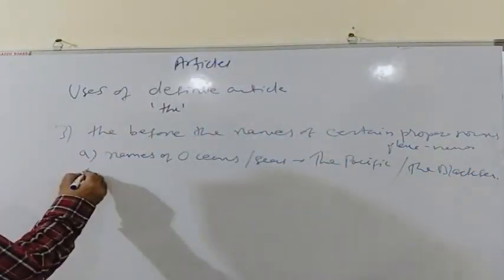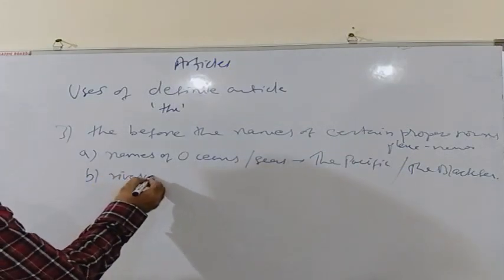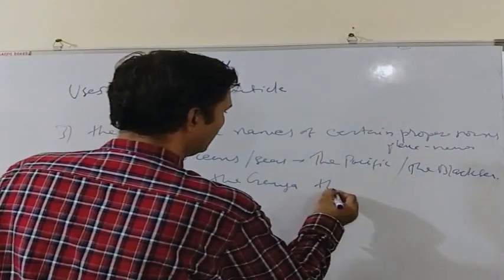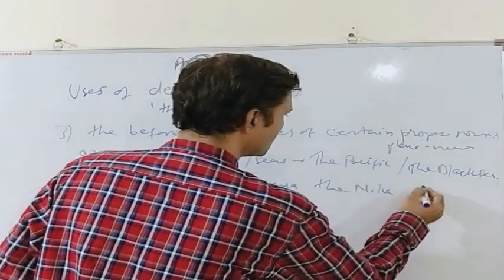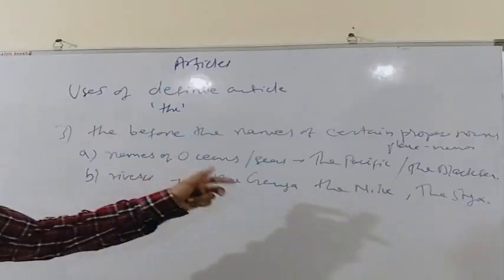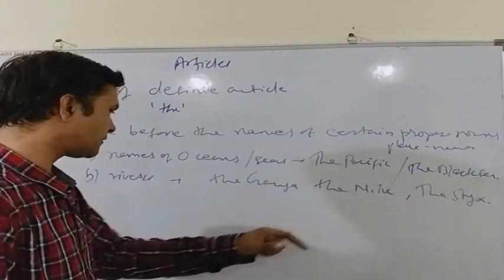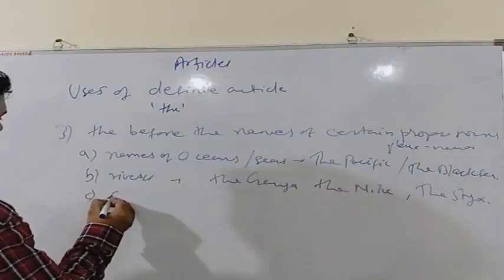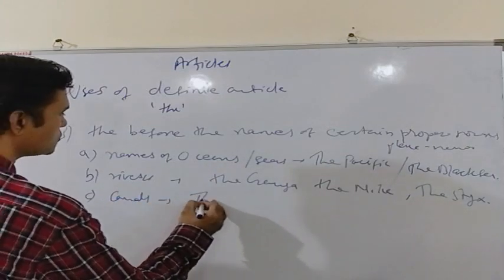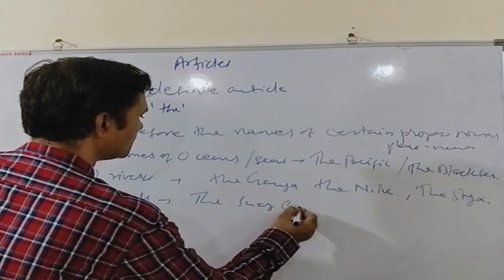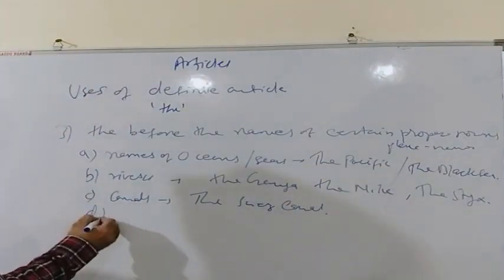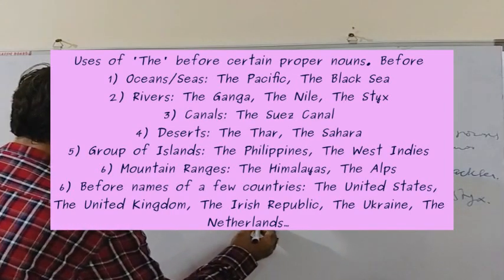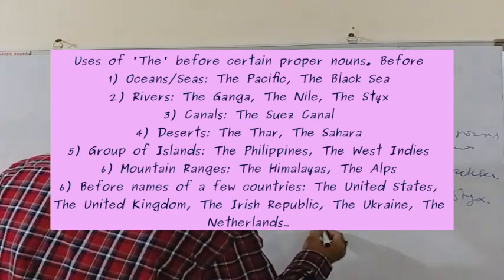We also use "the" before the names of rivers: the Ganga, or the Nile, or the Styx. All these are the names of rivers, and we use "the" before the names of rivers. We also use "the" before the names of canals, the Suez Canal. We use "the" before the names of deserts, the Thar or the Sahara.